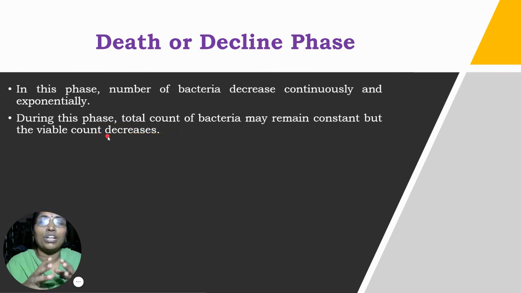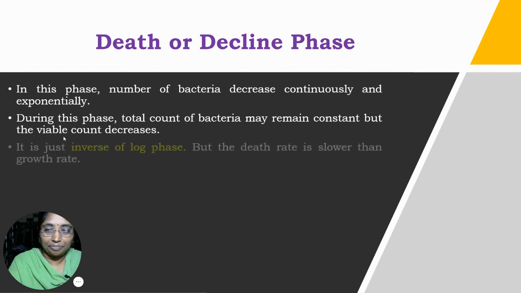What is meant by the total count? The dead bacteria and live bacteria are all present. If the bacteria die, they cannot move out of the petri plate or the test tube. The dead bacteria are also present in the test tube or the medium itself. Therefore, total count means dead bacteria plus live bacteria. The total count remains constant, but what is the viable count? The bacteria which are alive will decrease slowly, as they enter into the death phase.